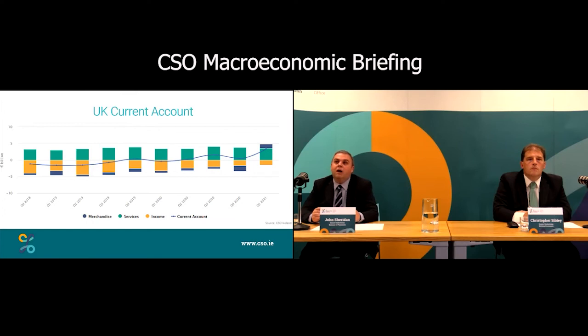And these all combine to give us a current account surplus with the UK of 3.4 billion, which is up 3.8 billion from the deficit of 399 million in Q1 2020.